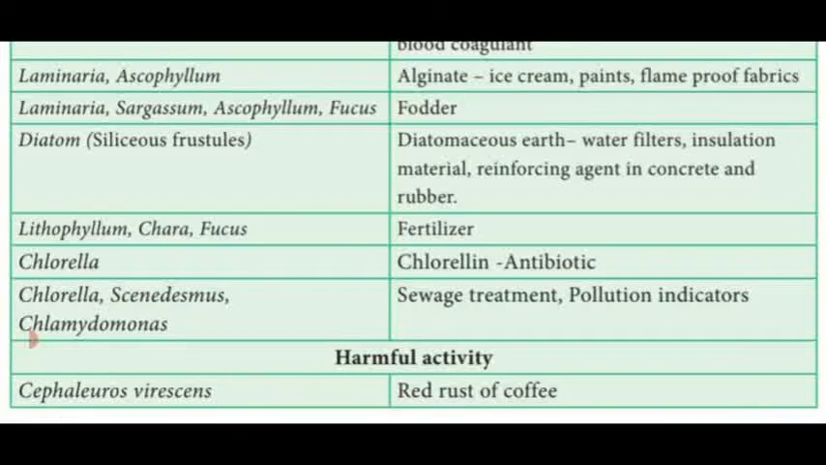Only one harmful activity: the alga named Cephaleuros virescens causes rust disease of coffee plant. That is also red rust of coffee. The coffee seeds are normally brown in color, isn't it? So due to the affection of algae which cause the disease, the entire coffee seeds are modified into red colored powdery form. That is said to be red rust of coffee, the harmful activity of algae.